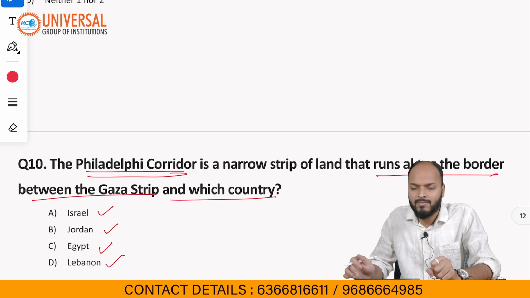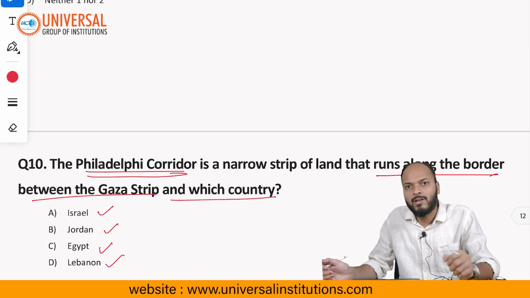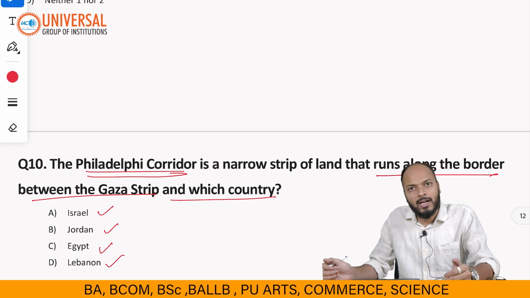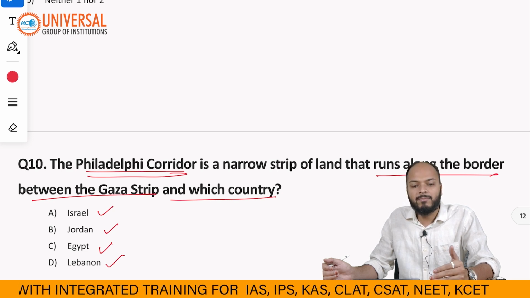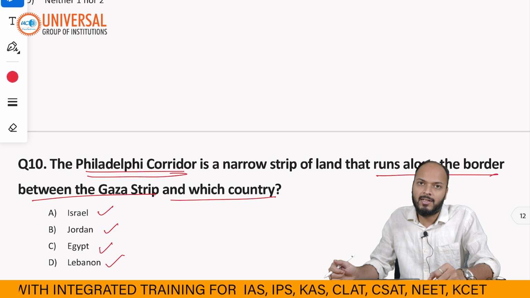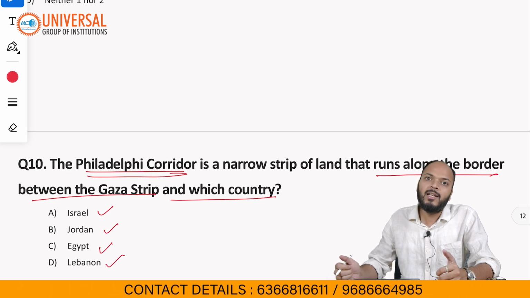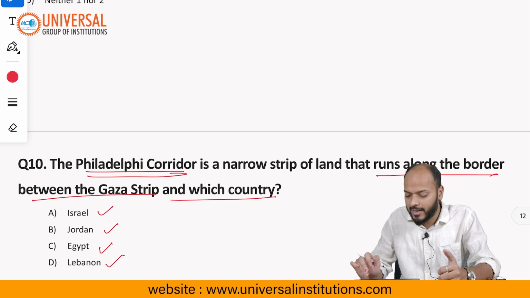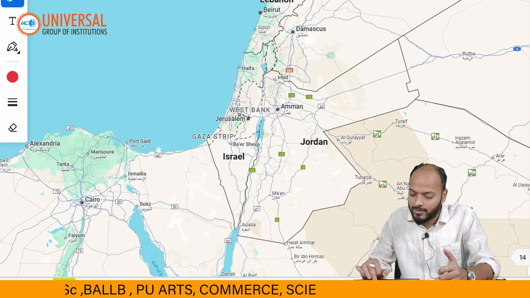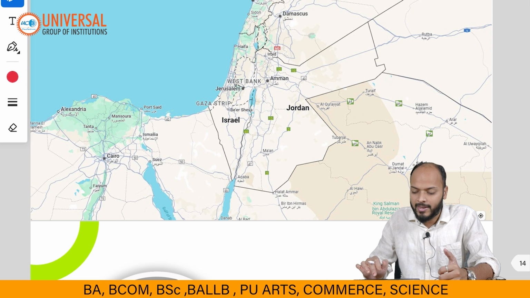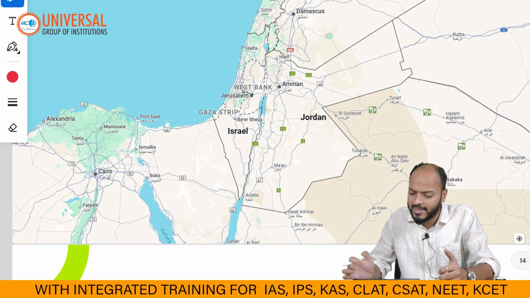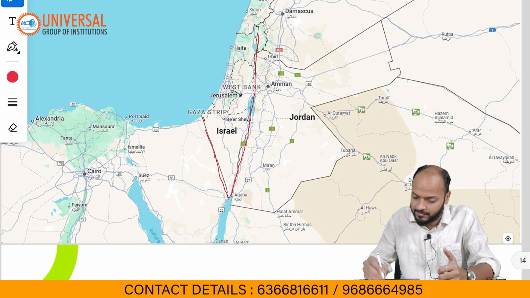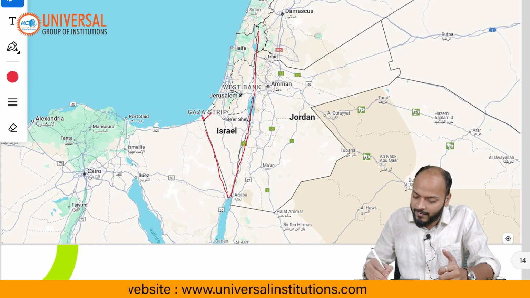This topic was in the news because recently, and a few months back also, Israeli Prime Minister Benjamin Netanyahu has said that even after this peace agreement has been signed with Gaza or with Hamas, Israel is going to keep control over the Philadelphia Corridor. So let's see where the Philadelphia Corridor is. You all must know this is the western part of Asia. We call it West Asia, and this country is Israel, right? Now here you will find Gaza.